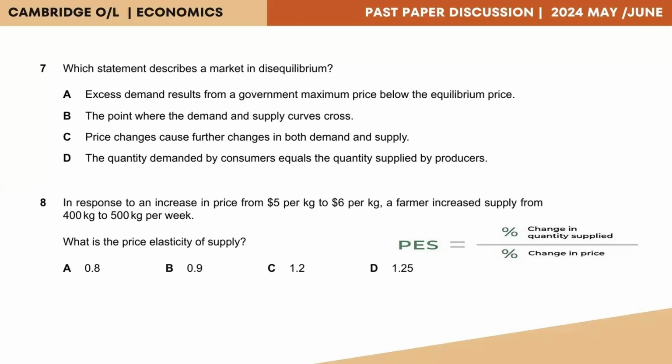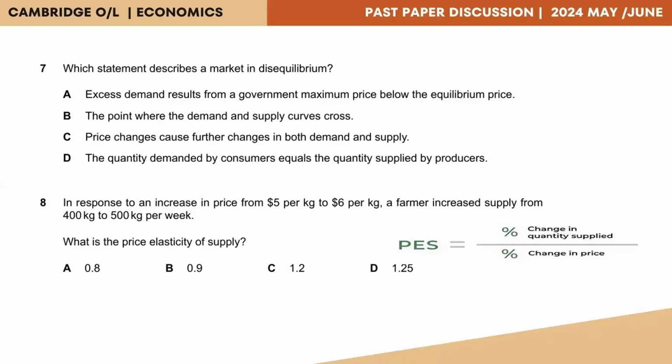D, the quantity demanded by consumers equal the quantity supplied by producers. Now, if option D is correct, that would go to an equilibrium because quantity demanded, QD, is equal to QS. Demanders and suppliers are at a balance. That would only occur at an equilibrium situation. So option B and option D are out as the question requests about disequilibrium. Hence, you have to select between option A and C.